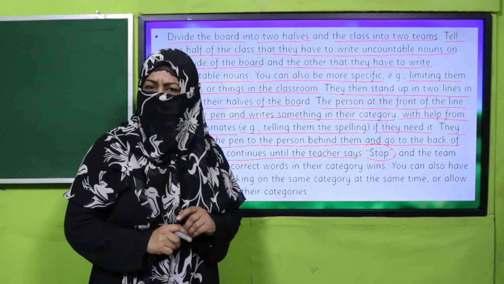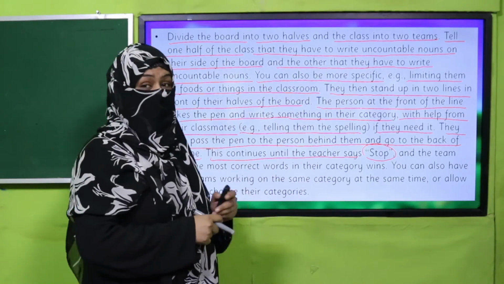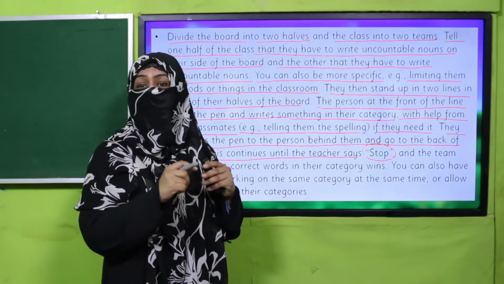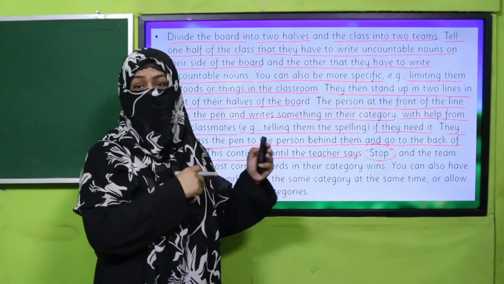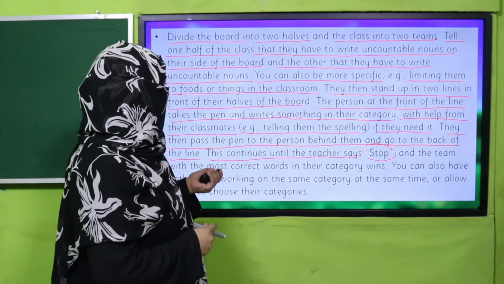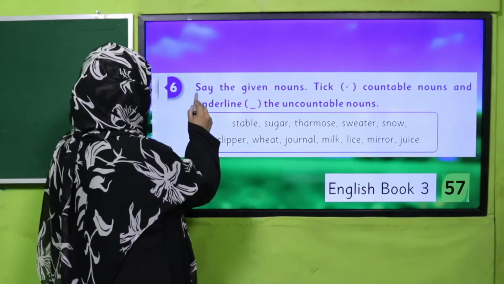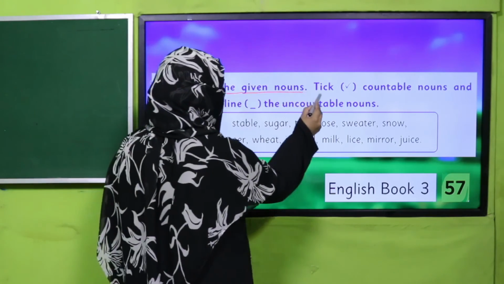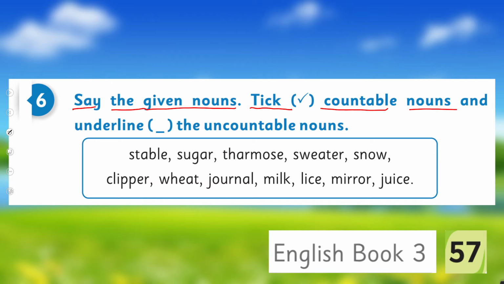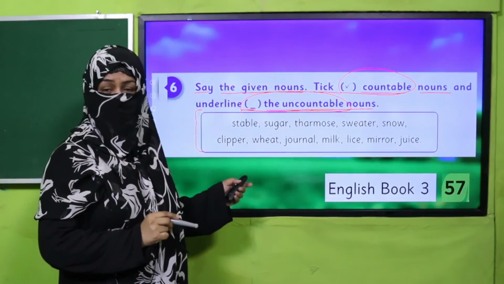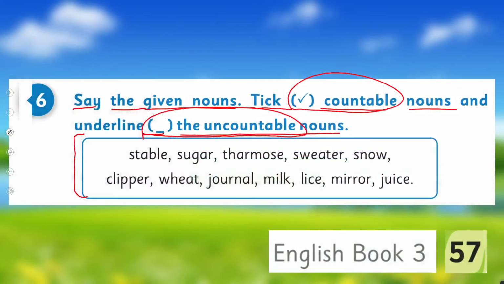Yes, my dear students, are you done with it? Good job. So now we have learned many nouns, countable and uncountable, in both categories. Okay, so it's time to practice from your book. Say the given nouns and tick countable nouns and underline the uncountable nouns. Here is a list given, so you will tick the nouns which are countable and you will underline the nouns which are uncountable. Okay, and you will do this activity in your book. Pause the video, complete this exercise, and then come back.